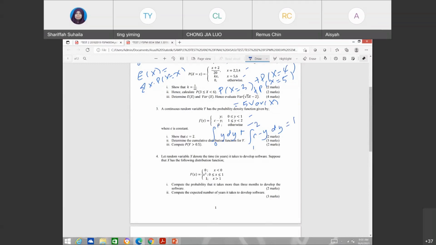Okay, then determine the cumulative distribution function. Okay, ni kita ada dua range, so panjang sikit lah. So determine the cumulative distribution function for y. So again, you consider what happened when y less than 0, between 0 and 1, 1 and 2, and then last is y greater than 2.